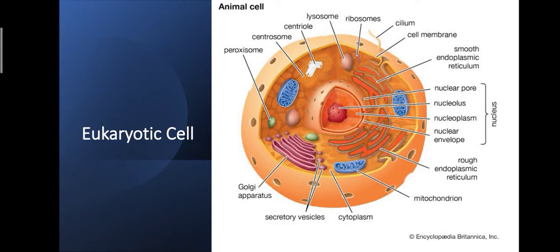Membranous cell organelle means which has a membrane, and non-membranous means which lacks a membrane. Again, membranous cell organelle is divided into two types: double membrane bound and single membrane bound. Actually, there are three double membrane bound cell organelles: one, mitochondria; second, chloroplast; and third, nucleus.